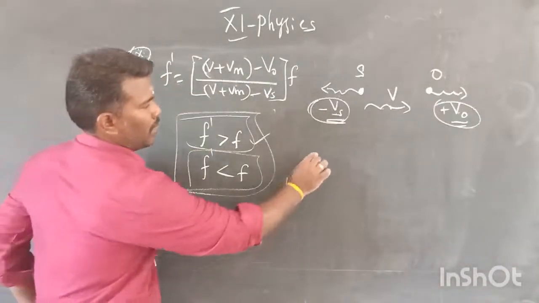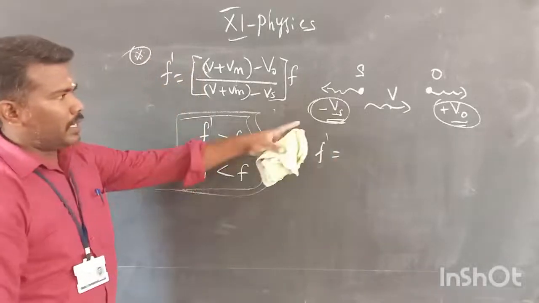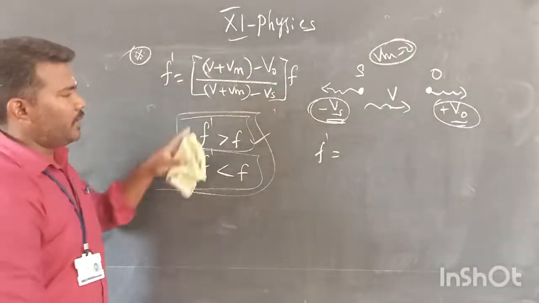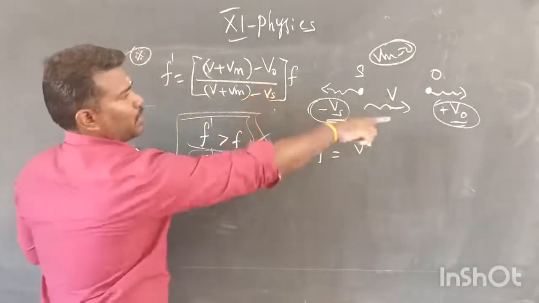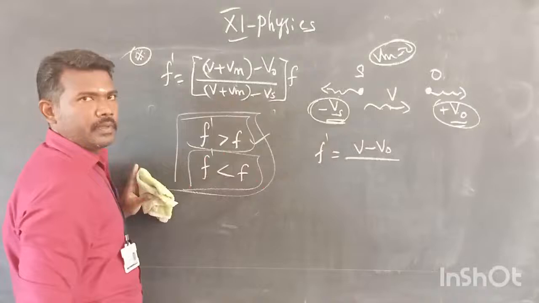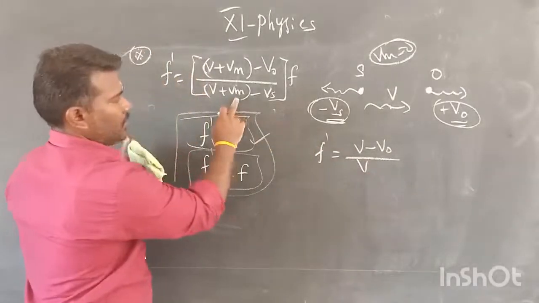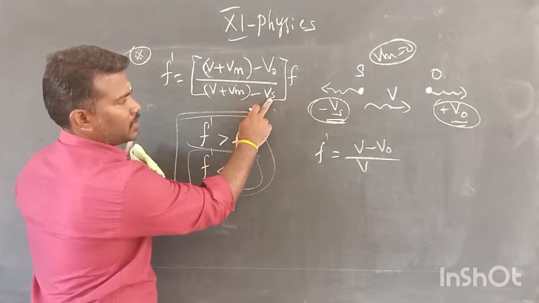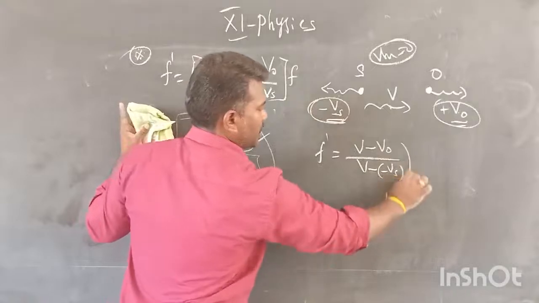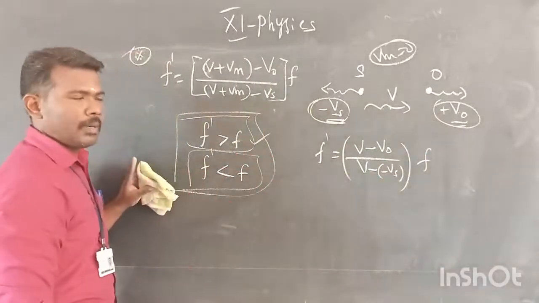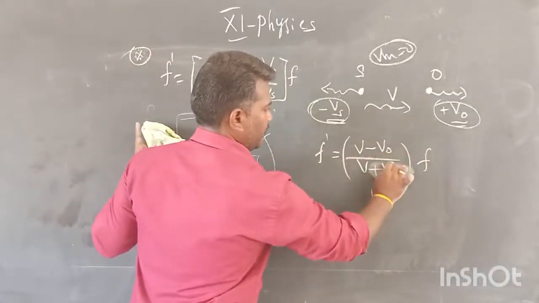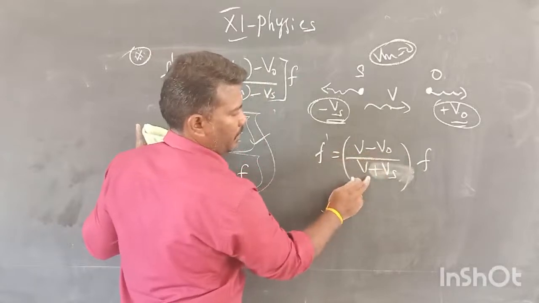So using this formula, f dash is equal to... in this case also we are going to take vm equal to 0. The v0 value is positive, so already we have v minus v0, nothing changes. Here vm is 0. Already we have minus vs, and for vs we apply a negative value, so minus of minus vs, multiplied with f. Minus minus is plus, so we can write plus vs. So f dash is v minus v0 divided by v plus vs into f.